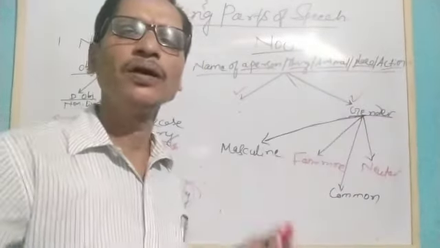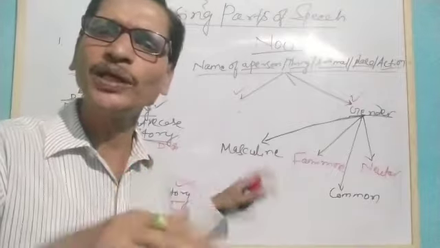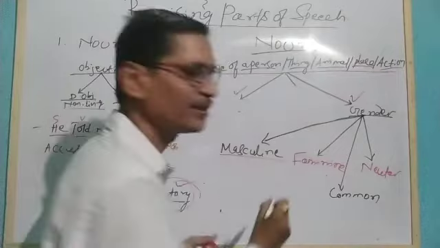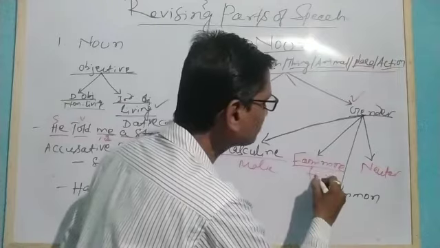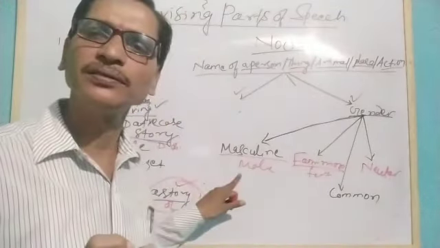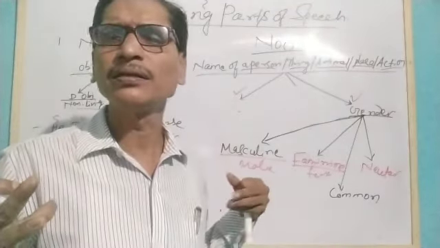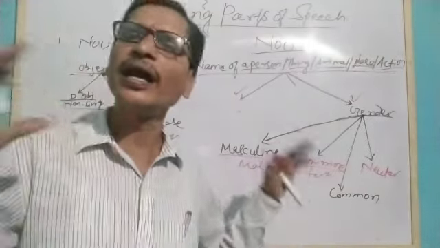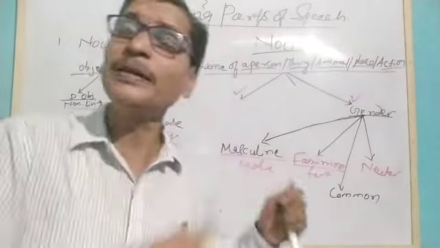Okay, when we are talking about the gender of a noun, we are talking about masculine gender. That means male gender. Feminine gender means female gender. Example, father is masculine, mother is feminine. Similarly brother, sister, brother-in-law, sister-in-law, uncle, auntie, so you can better understand. So we have given examples.